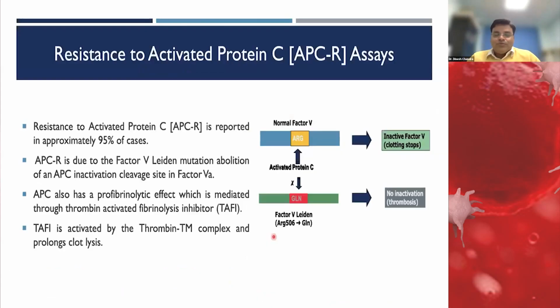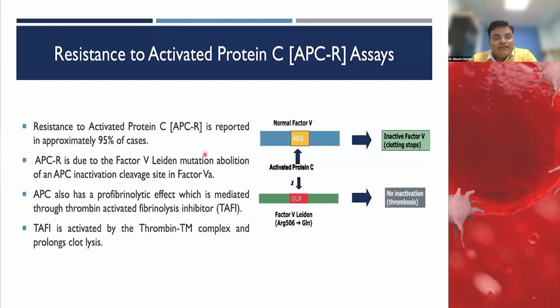The other important test is APCR, which stands for resistance to activated protein C. It is considered a surrogate marker for factor V Leiden mutation, and approximately 95% show correlation with it.